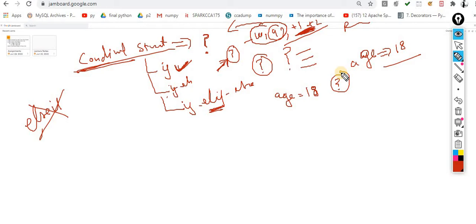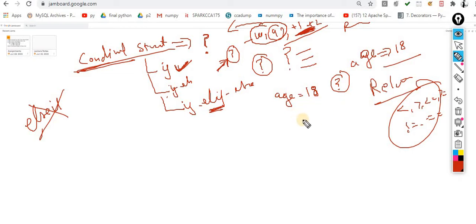So I focus on the age. First you have to ask the age, and after that you have to implement some kind of logic over it. Okay, so logic, we know it: greater than. We already studied in the previous videos the operators which tell you the relation between two variables, two values. So we know the relational operators that we studied.